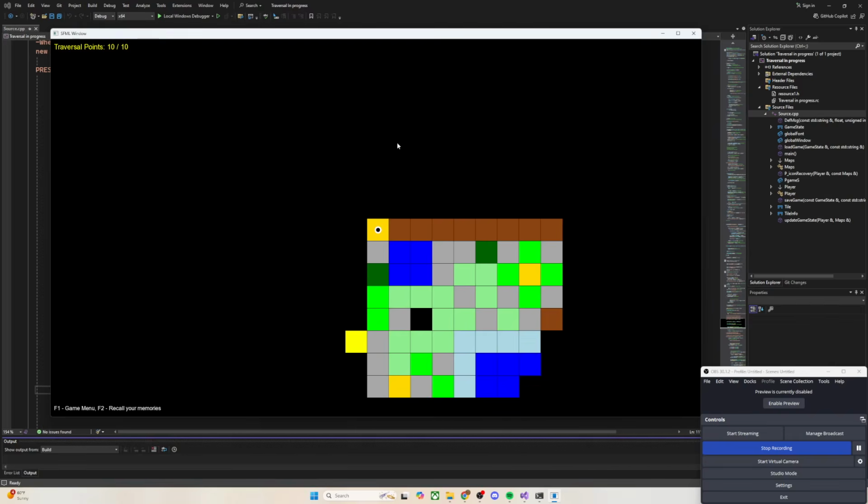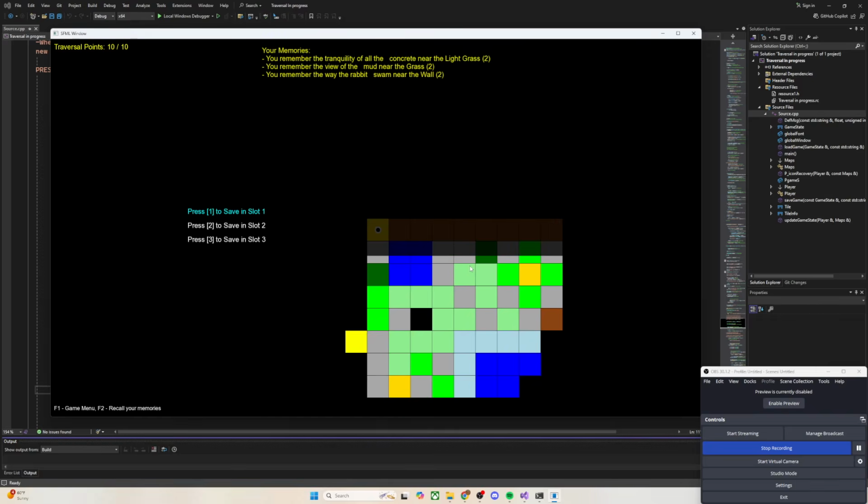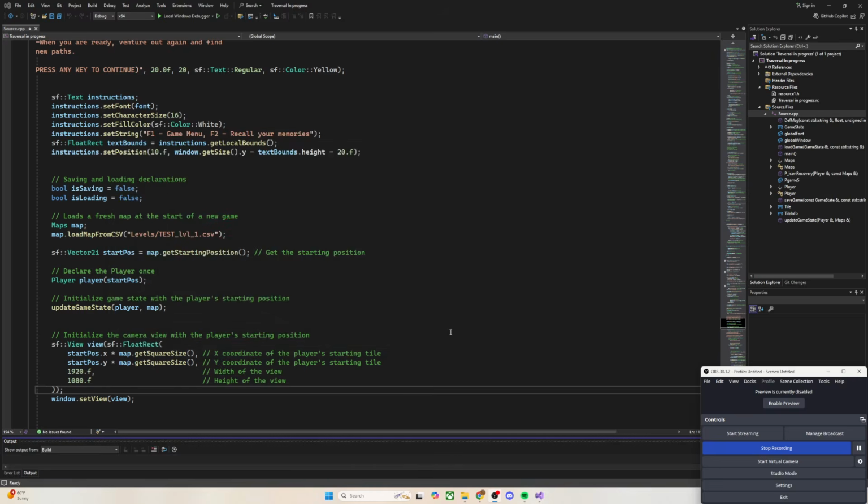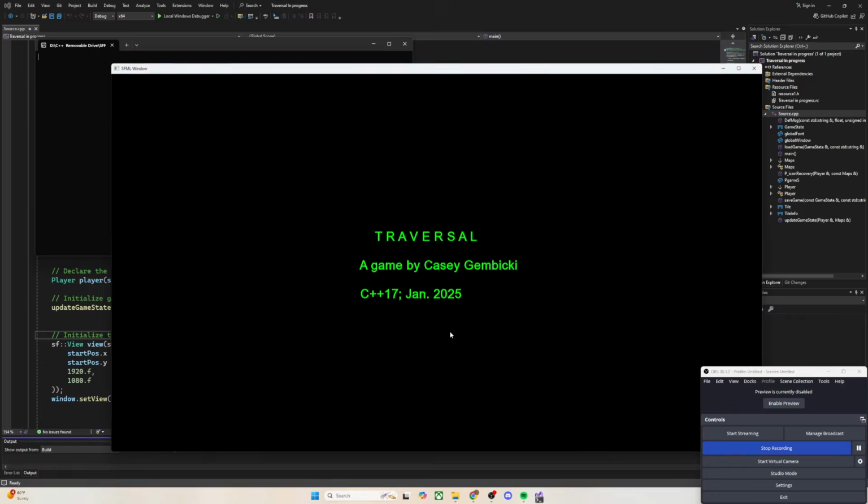And if I hit F2, I see all my memories are here, right? But let's say I'm not ready to move on to the next level and I want to save my game. So I can hit F5 and press 1 to save, okay? And then let me close it. And I'm going to reopen it.